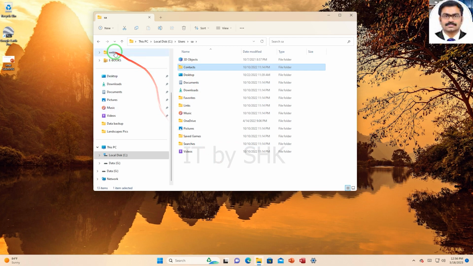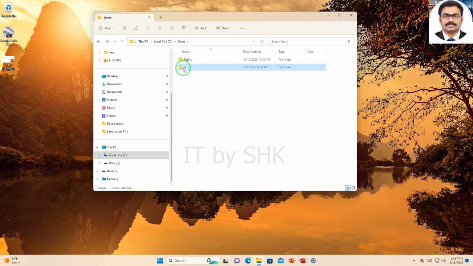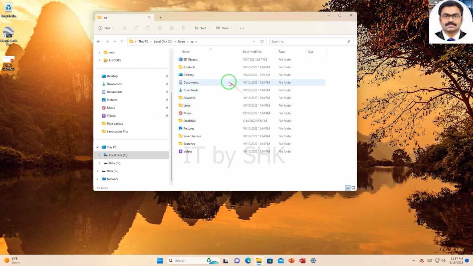So if I double-click on my home folder, this is going to contain all of my files, so I can see things in here like desktop, documents, downloads, favorites, pretty much everything that I use. Most of the folders that you see in here are default folders, meaning that they are not folders that you have to create yourself in order to store your files.